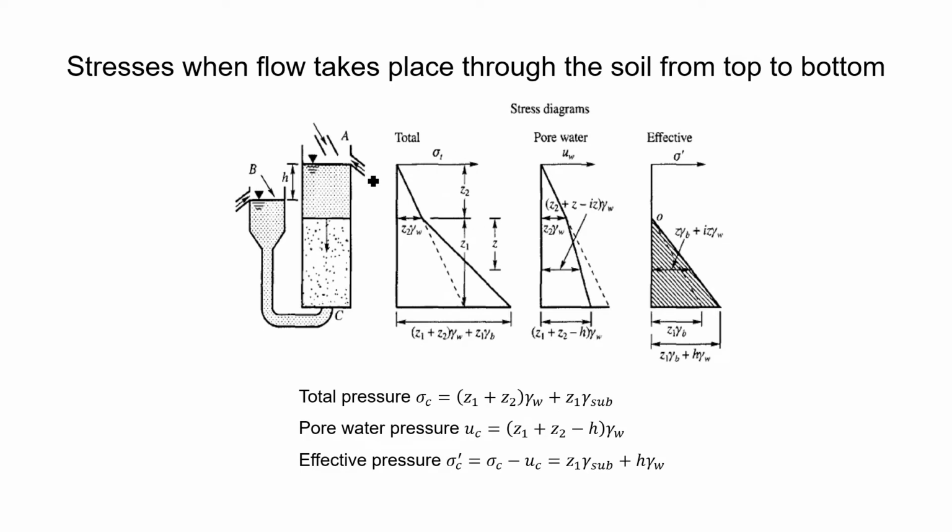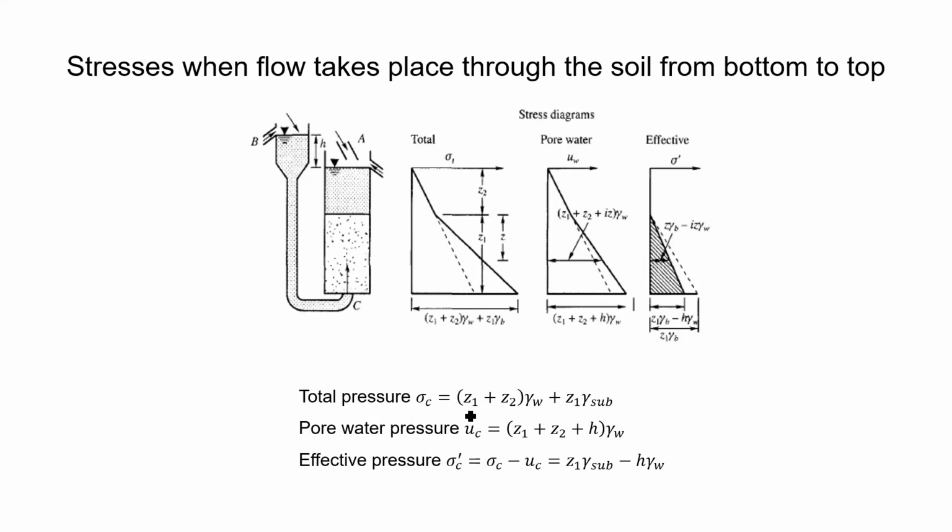The next condition: if the flow is taking place from top to bottom, that is in the vertical downward direction, then the effective stress is equal to z1 into gamma sub plus h into gamma w. So this is the value of effective stress.